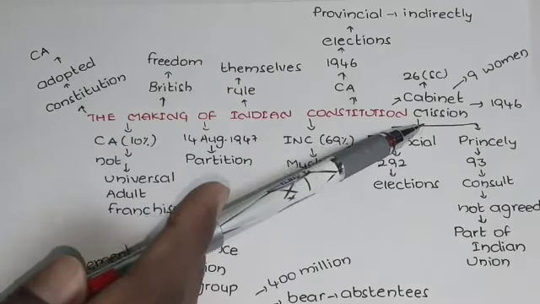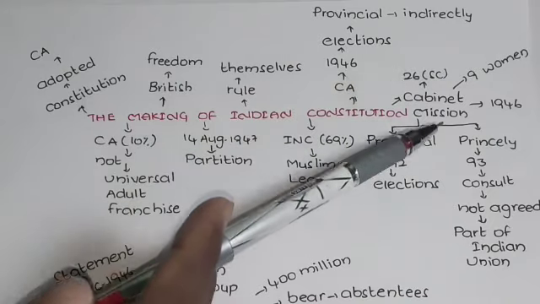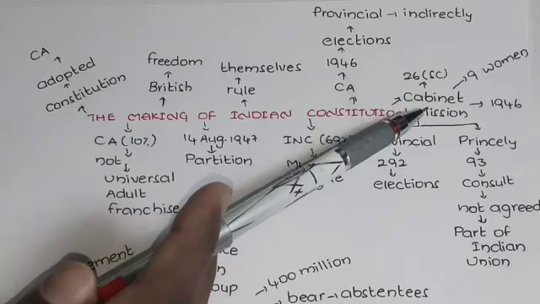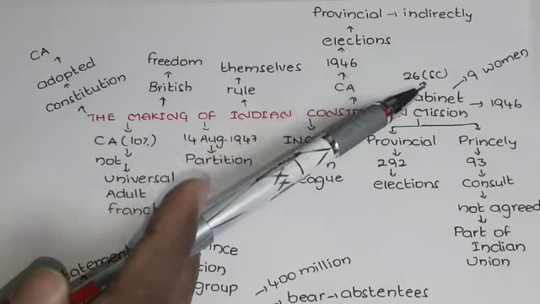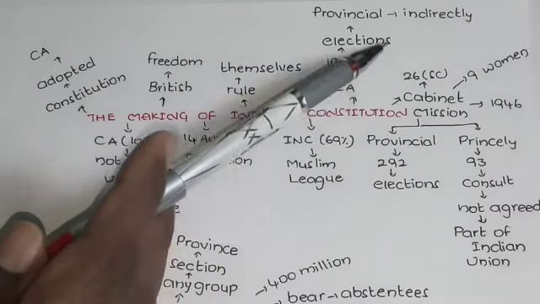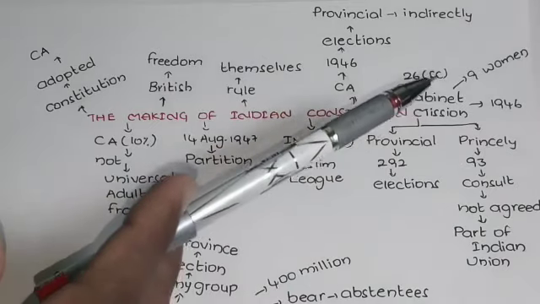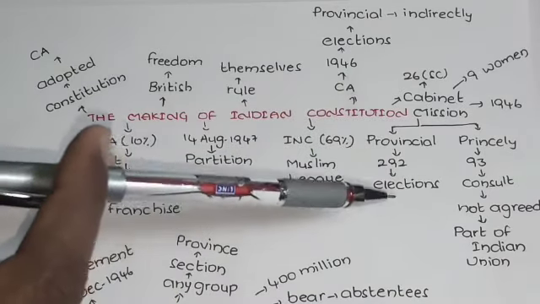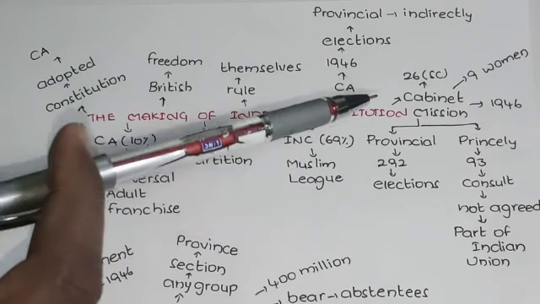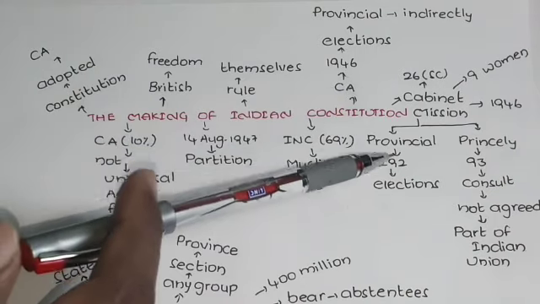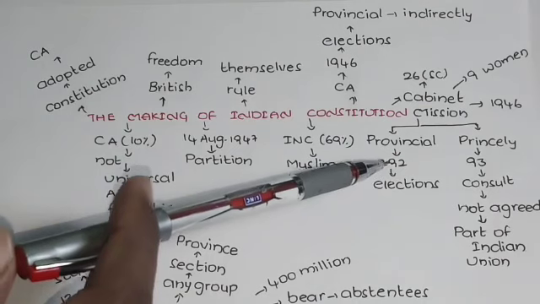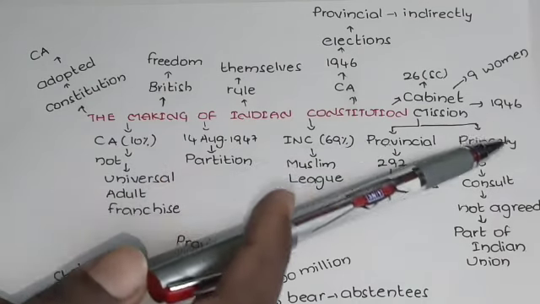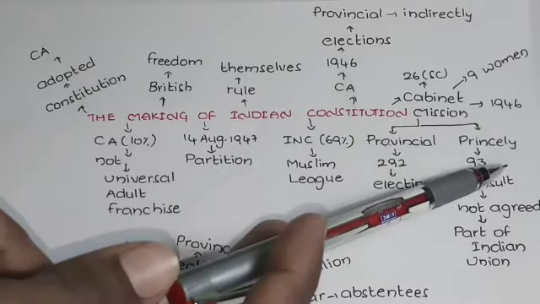And the Cabinet Mission was appointed here. The Cabinet Mission was also appointed in 1946, and these people allotted seats to conduct the elections for the provincial assemblies as well as for the princely states. In the provincial assemblies, if you observe, 292 members were elected. These were ruled by the British people, and princely states were ruled by the kings.